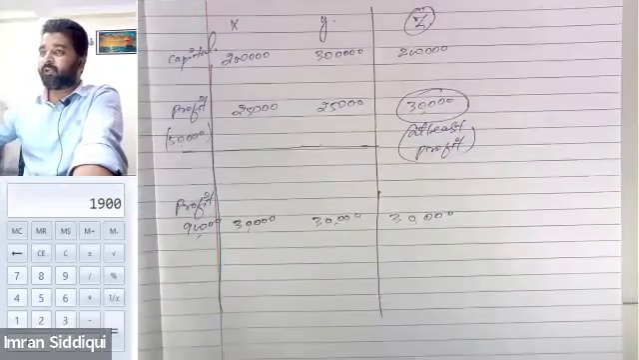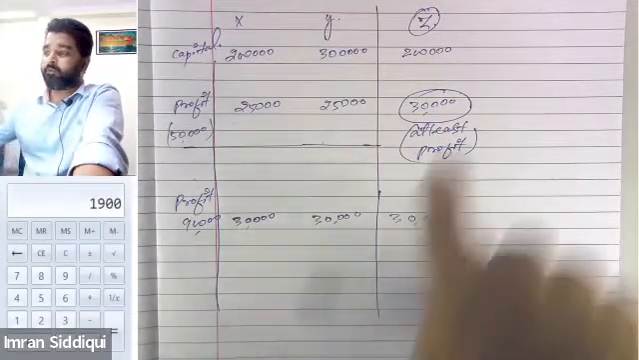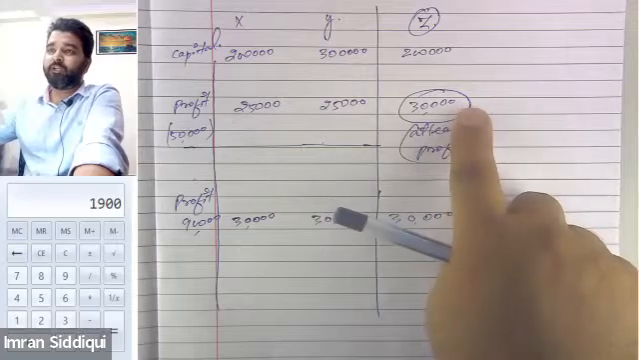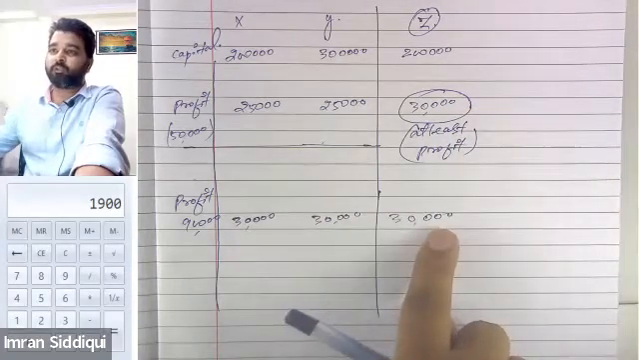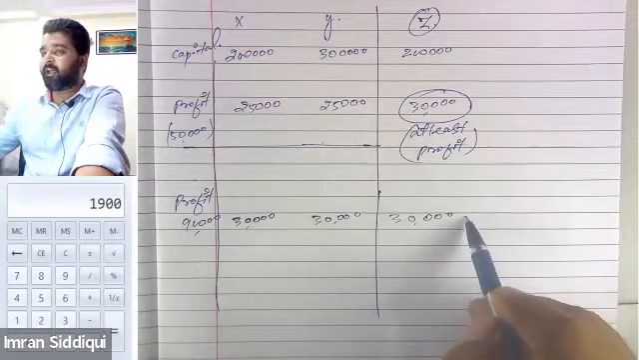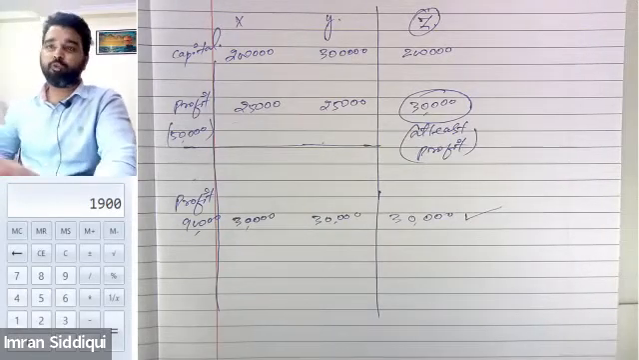So Mr. Z was guaranteed of getting a profit of 30,000 and he got 30,000 also. How much was he guaranteed? He was guaranteed that he will be getting 30,000 of profit and he managed to get 30,000. So tell me whether Z will have any objection? Yes or no? No, sir. There will be no objection in the next year.